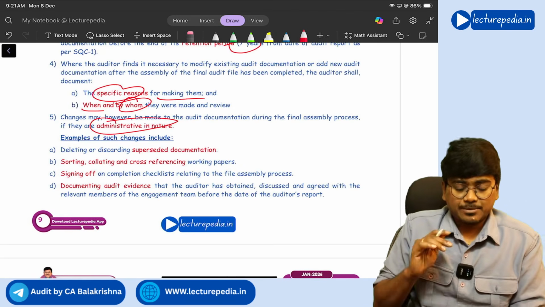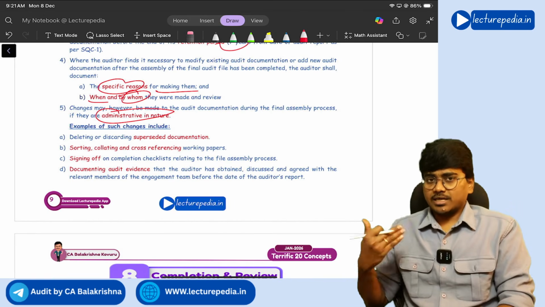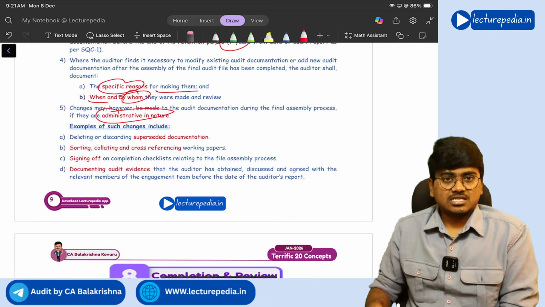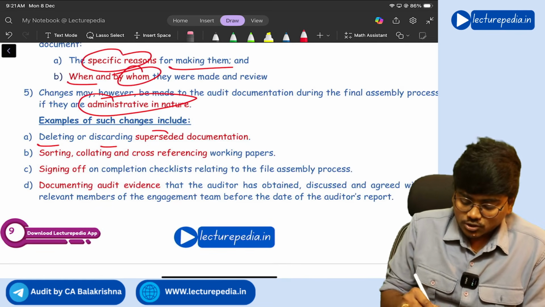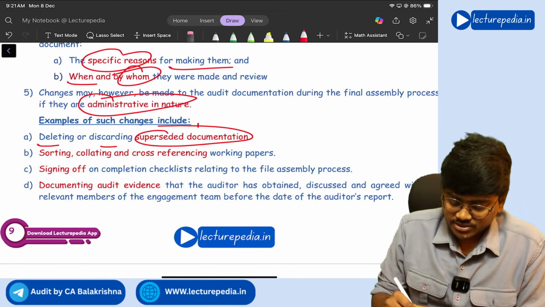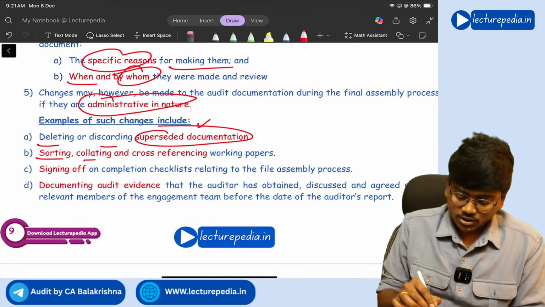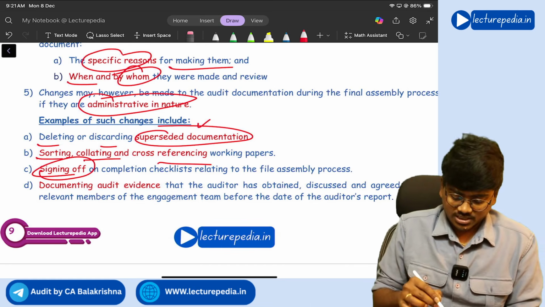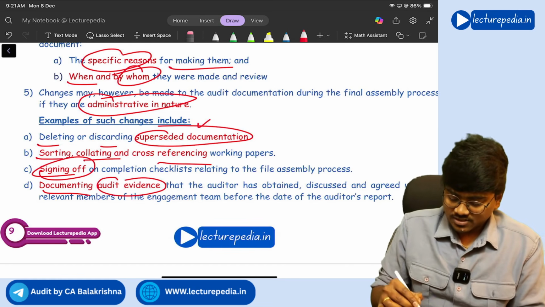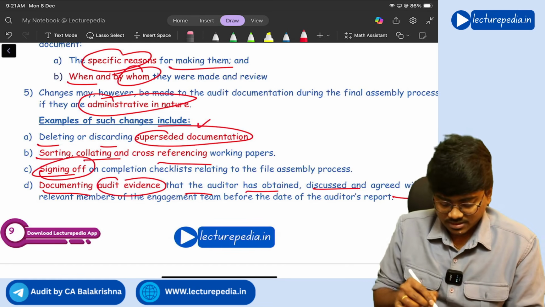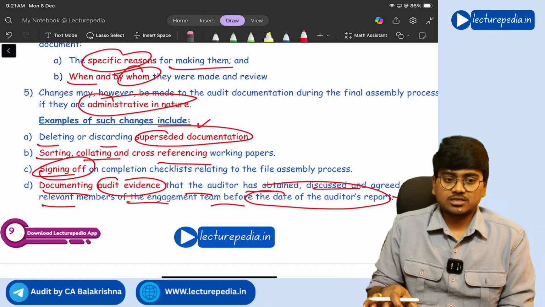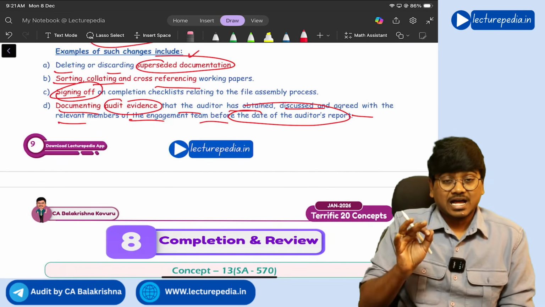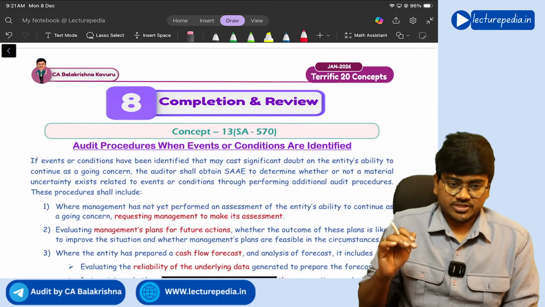But in case of administrative changes, you can make those administrative changes during the final assembly process, which include deleting or discarding superseded documents. Superseded documents means draft versions, sorting, collating, cross-referencing, signing of the checklist, documenting audit evidence that the auditor has obtained, discussed and agreed with the relevant members of the engagement team before the date of the auditor's report. All these come under administrative changes.